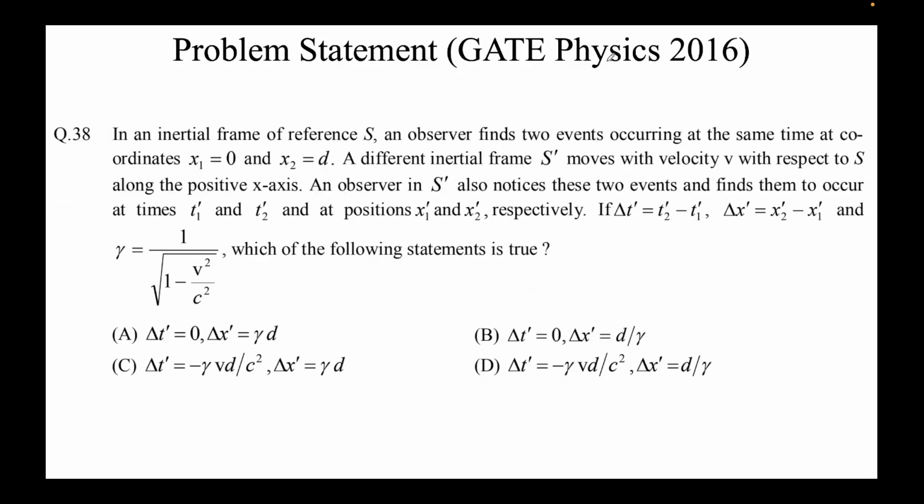So do we have any such option? Yeah, we have already eliminated these two. Remember that. This was this, and minus gamma vd over c square. So C is the correct option, right? So that's how we try to approach this problem.